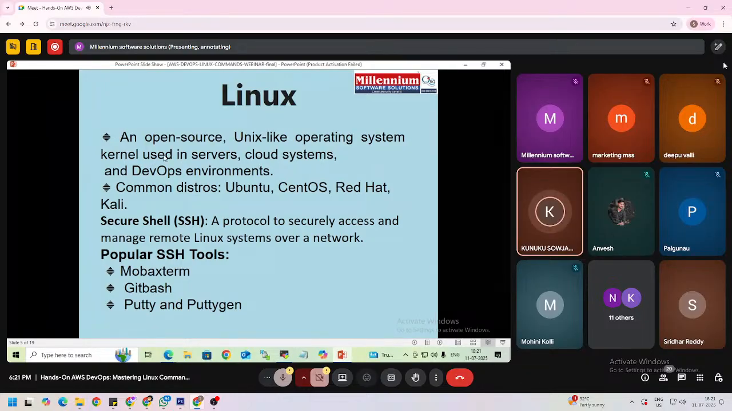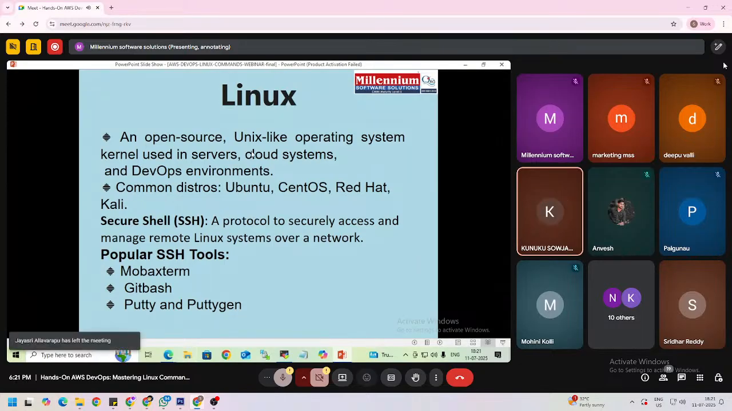Initially we have two kinds of operating systems: one is Windows and the other is Unix. In Unix, Linux is one kind of flavor. There are many Unix flavors like Linux, Amazon Linux, Red Hat Linux, Ubuntu, Debian, SUSE Linux, right? These are all flavors of Unix, and mostly we are using Linux.